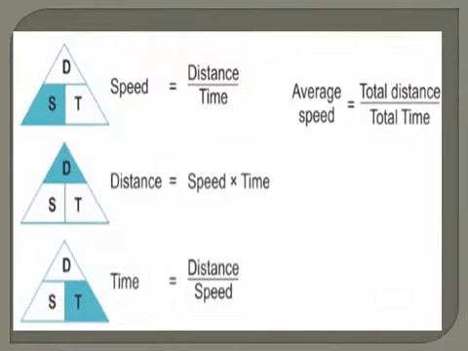This slide gives you the triangular formula to remember easily the formula for speed and hence the formula for distance and time. As I have told you in the previous slide, S is kept for distance, but here S is kept for speed.